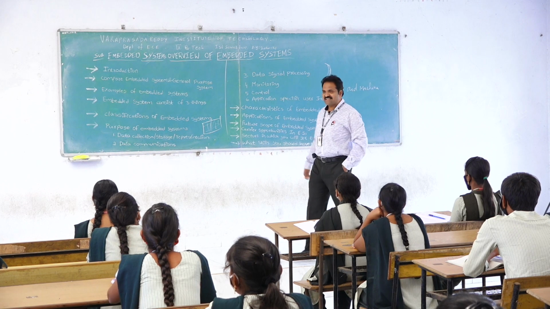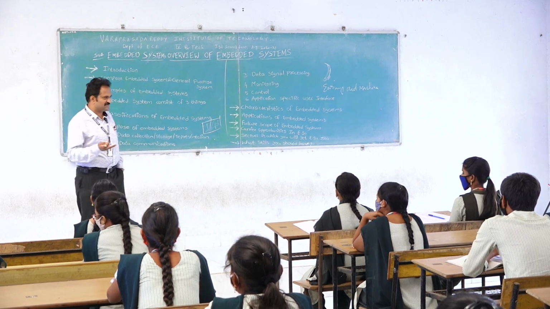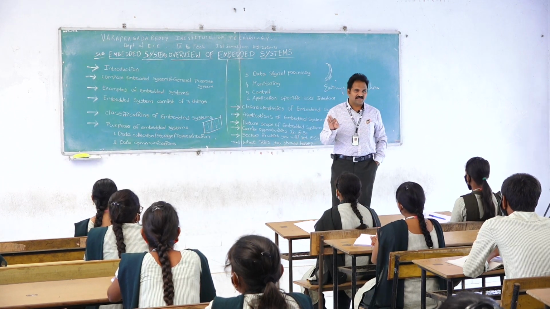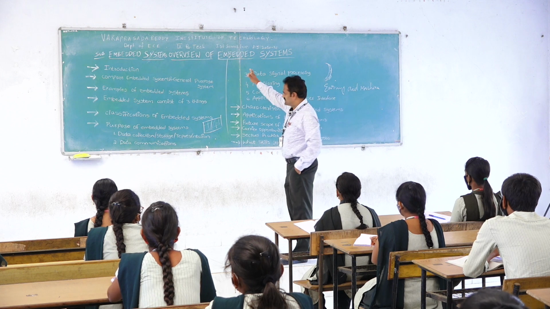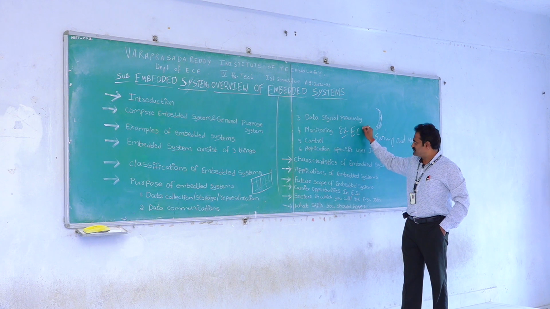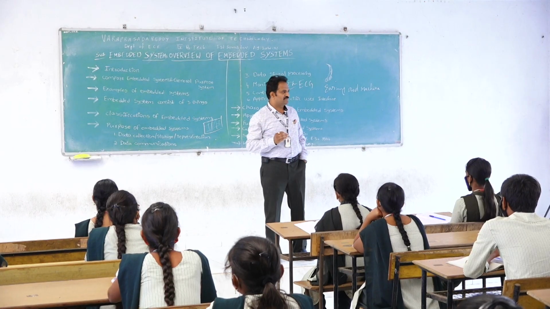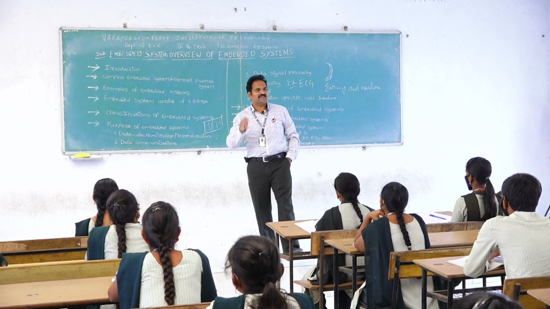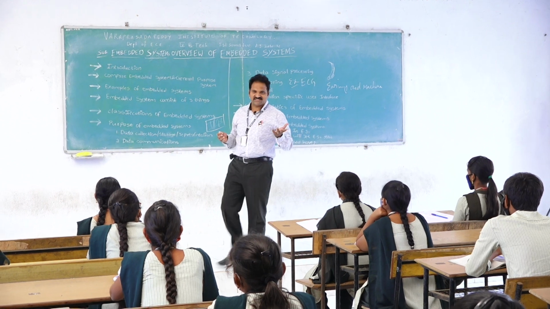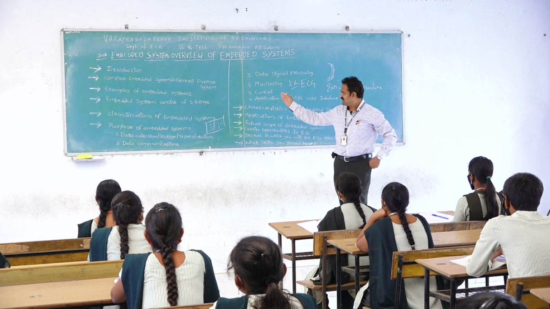Similarly, the fourth one is monitoring. We already know the best application of our embedded system: in the ICU there are a number of instruments. For example, ECG monitoring is the best example. ECG is the electrocardiogram. What is the importance of ECG? It is to find out the patient's heartbeat. That is the importance of monitoring.